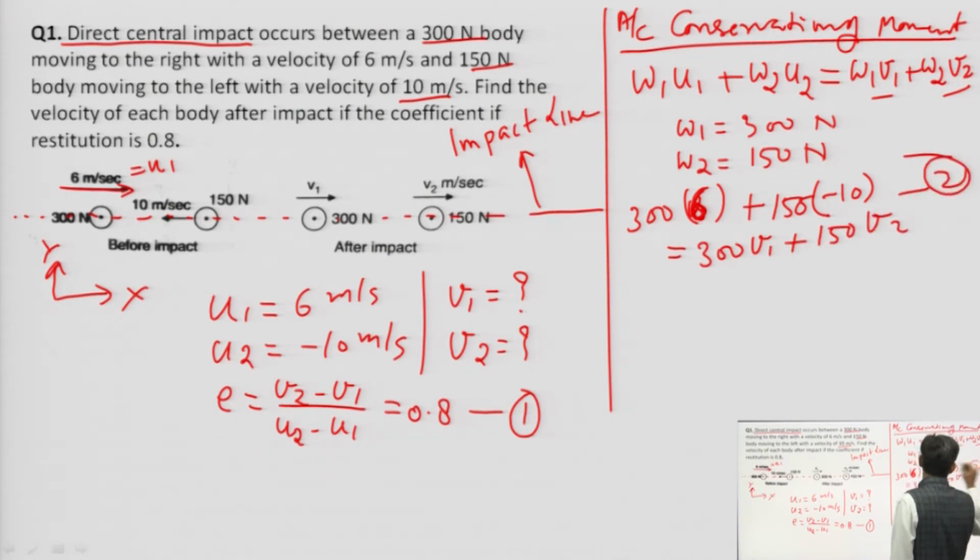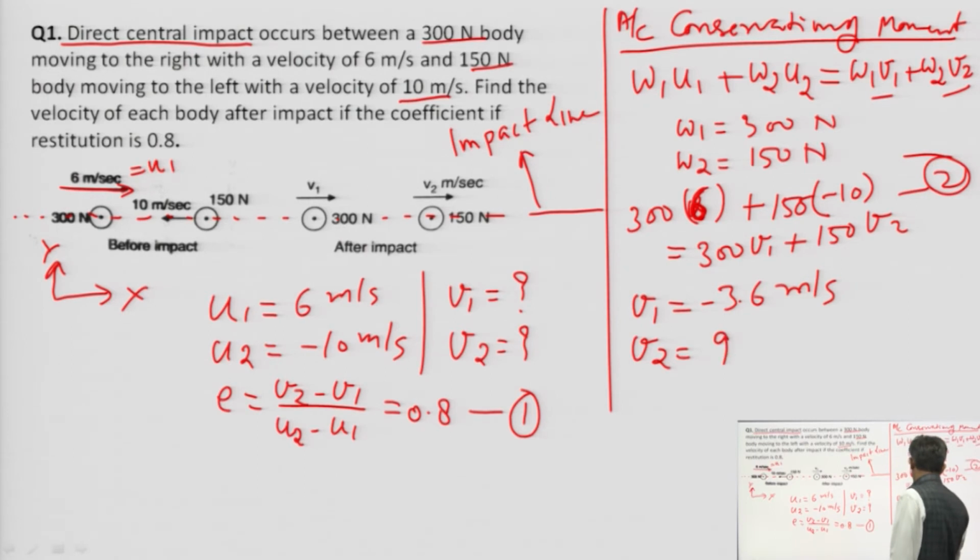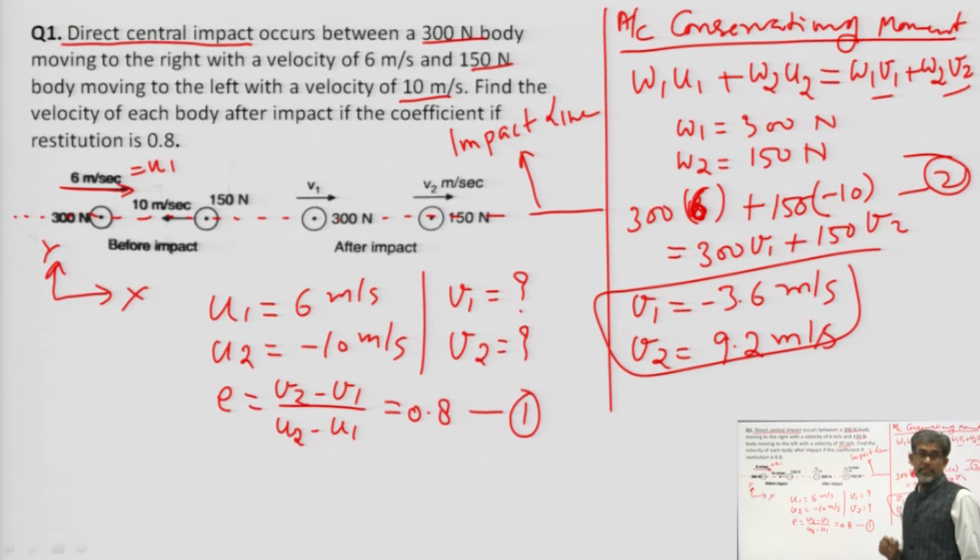Write equation number 2. Now solve equations 1 and 2, so V1 and V2 can be calculated. If we calculate, you will get V1 as 3.6 meter per second and V2 as 9.2 meter per second. That is the result. So this is the first problem of this chapter, impact of elastic bodies.